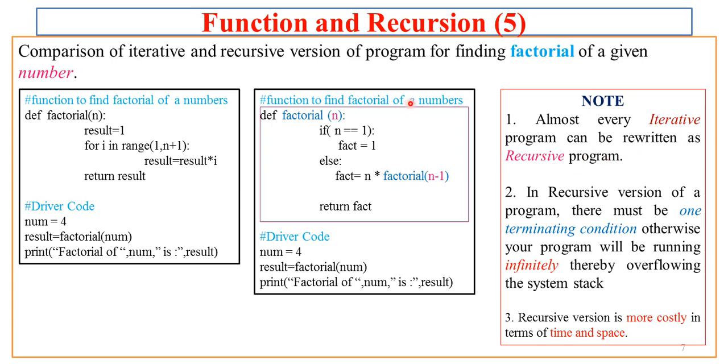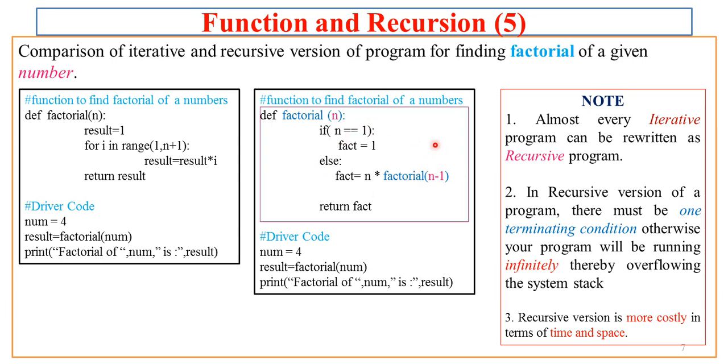It means you can replace the version of the program or function wherein a for loop is used with a version having no for loop, but instead of the for loop we have repeated calling of the function itself. So in both cases there is repetition, but in the case of a for loop it is iteration, and in the case of a function calling itself, that is recursion.